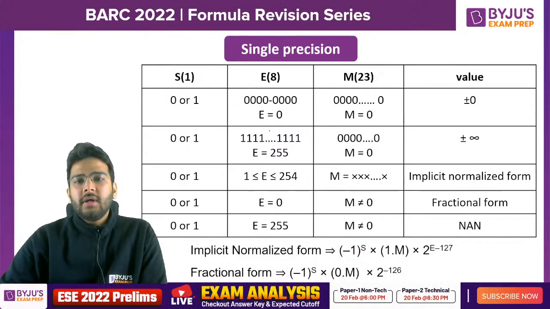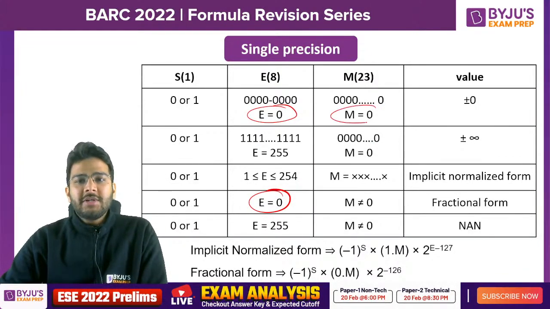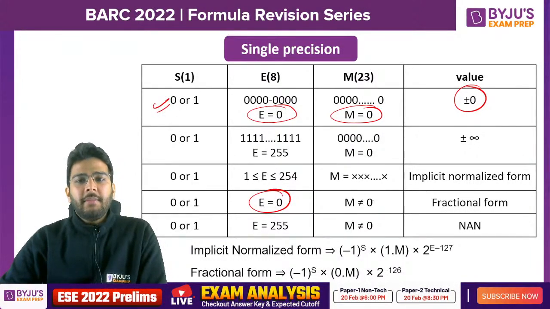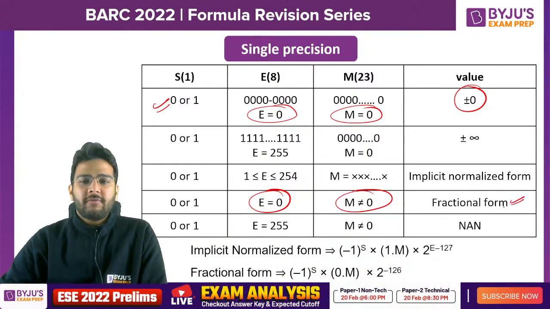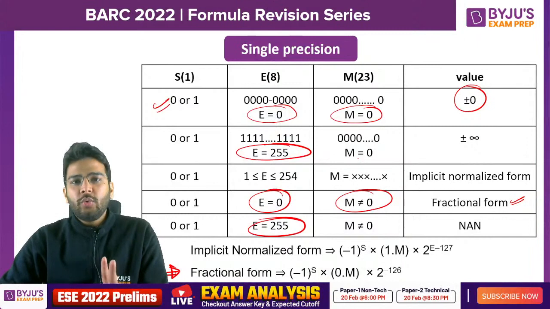So here it is. You can see if E is equal to 0, there are two cases. When M is equal to 0, it is plus minus 0 depending upon the sign bit. If M is not equal to 0, it is a fractional form. What is the fractional form? This is the formula given to you: minus 1 raised to the power s into 0.m into 2 raised to the power minus 126.